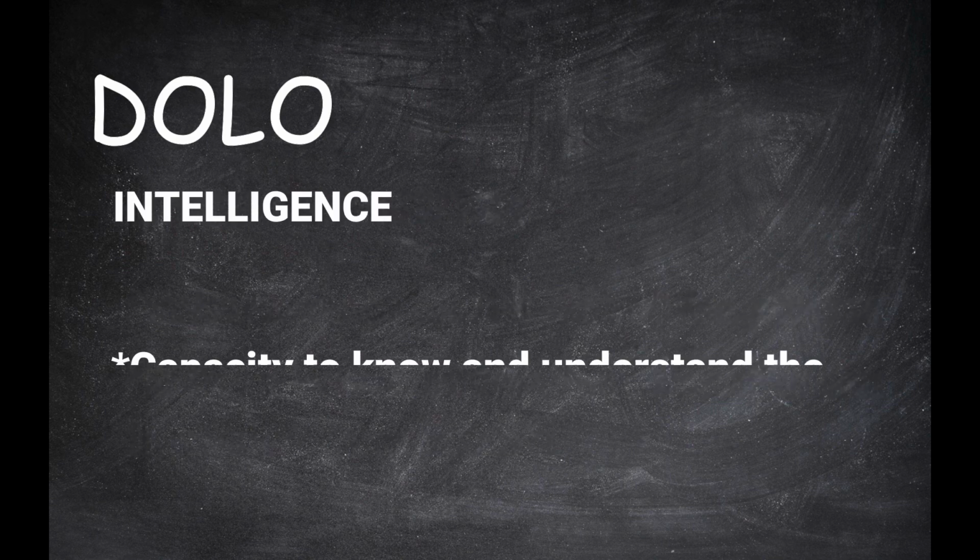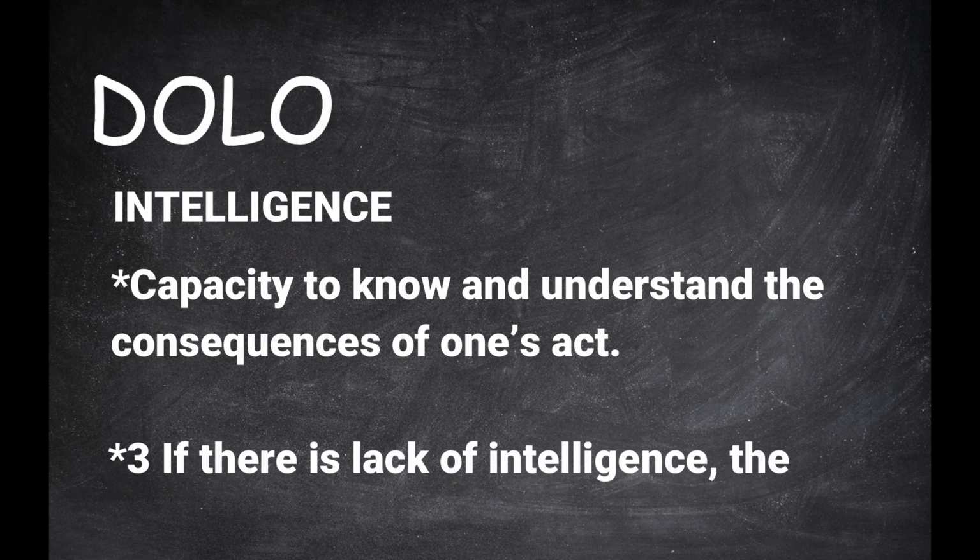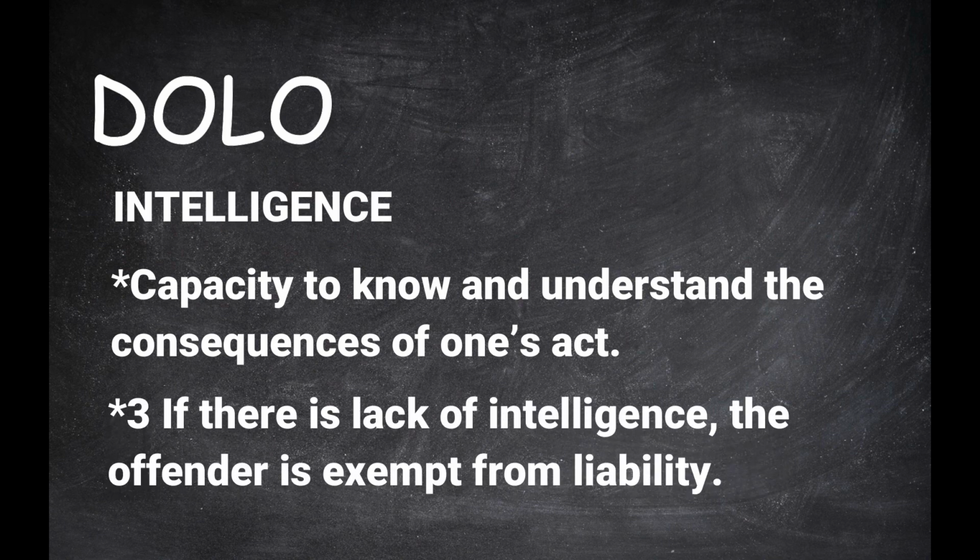Intelligence. This means capacity to know and understand the consequences of one's act. This power is necessary to determine the morality of human acts, the lack of which leads to non-existence of a crime. If there is lack of intelligence, the offender is exempt from liability. For example, offender is an imbecile, insane, or under 15 years of age.